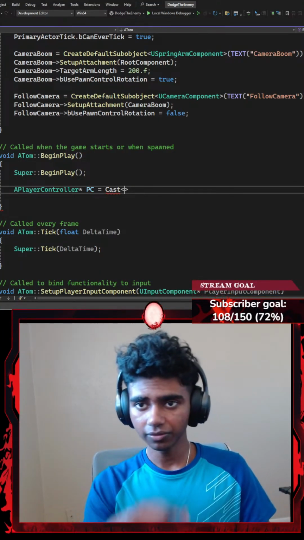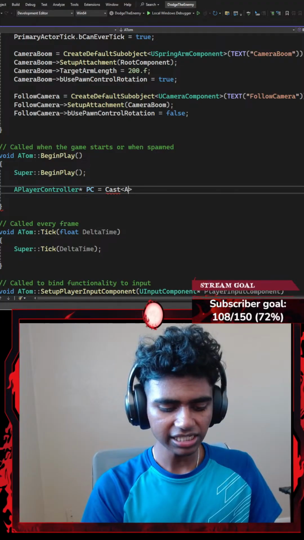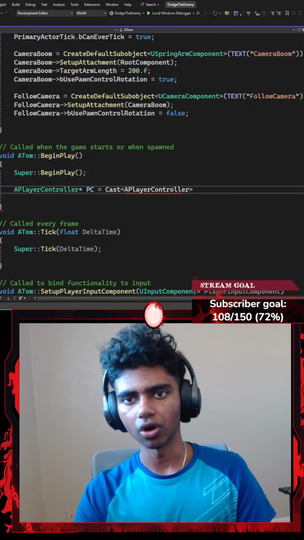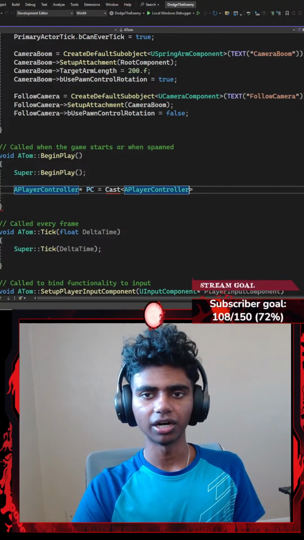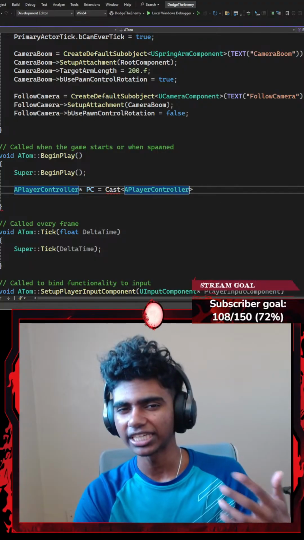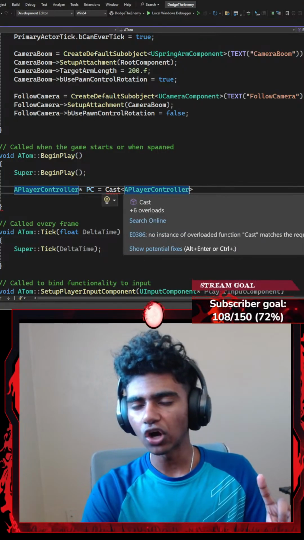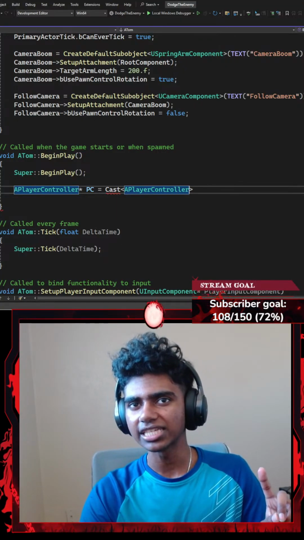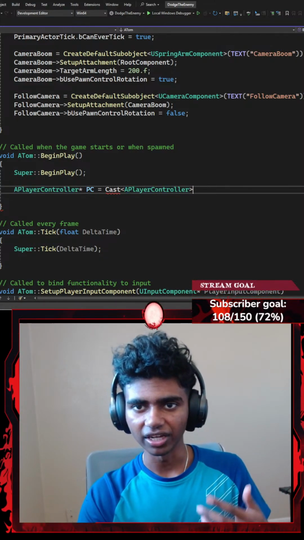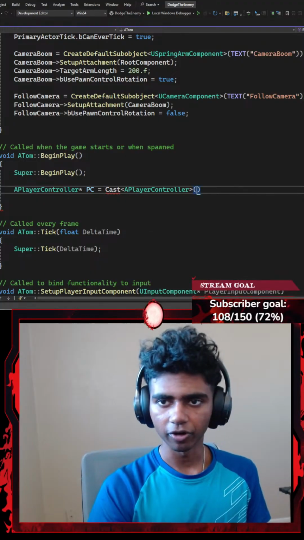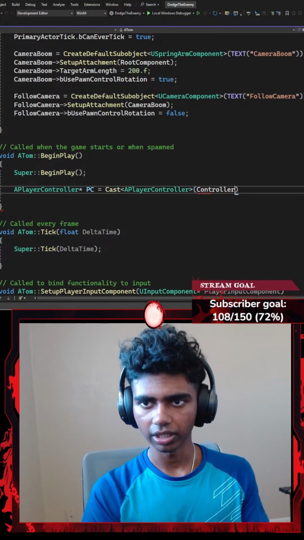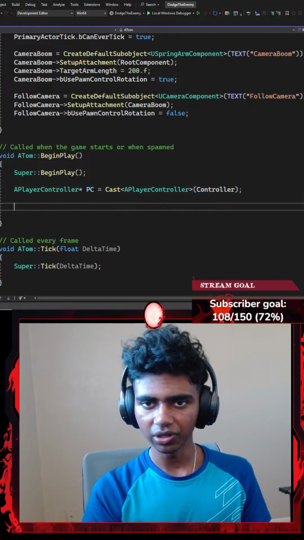Okay, so I'm going to go with a cast in which I'm going to have something like APlayerController. The other reason is that there could be many APlayerControllers, because I could potentially have more than one character in a program. So I want to check if it's this exact Tom's character, this controller that I'm really having. Then I'm going to add parentheses and go with controller, ending with a semicolon.